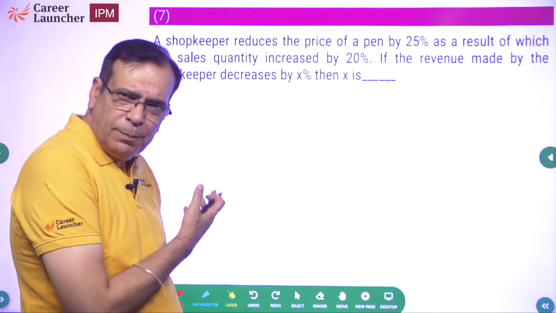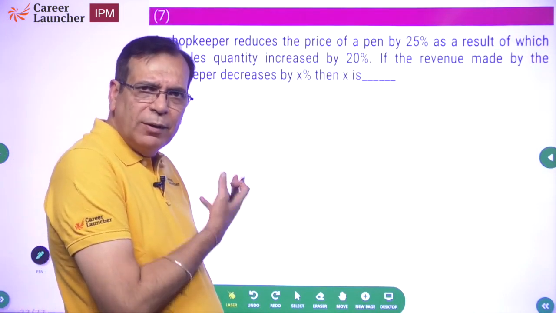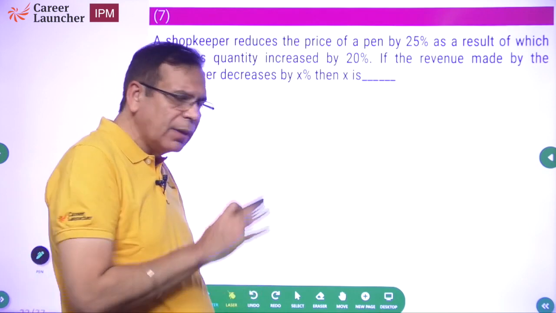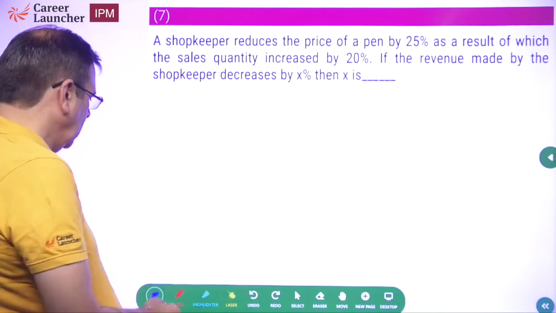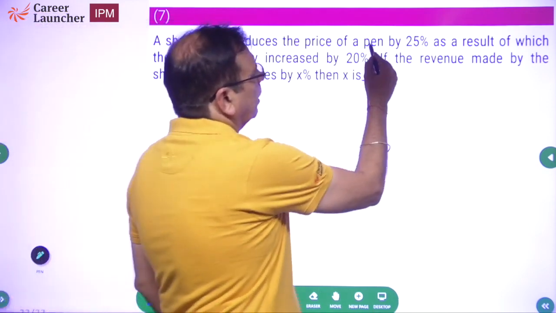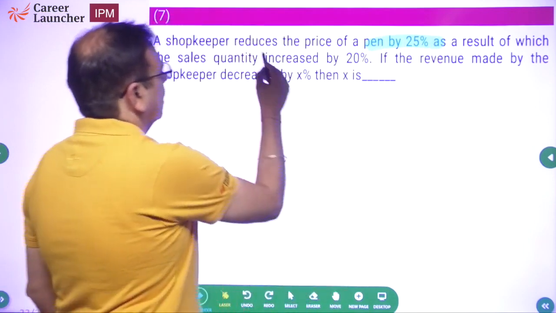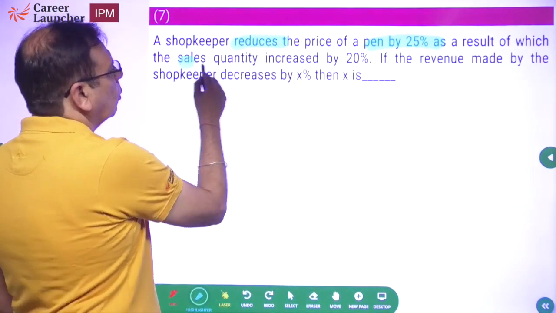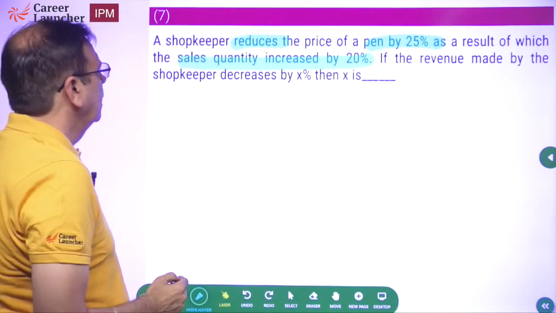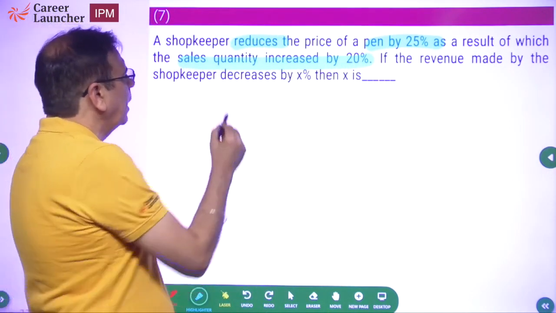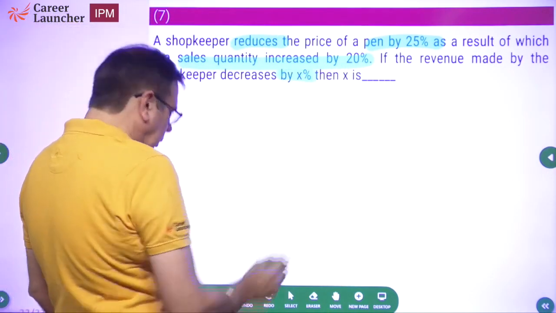Percentages, something that we are comfortable with. We can solve this question, not 11th, 12th, simple question. Let's look at the question. A shopkeeper reduces the price of pen by 25%. As a result, the sales quantity increased by 20%. If the revenue made by the shopkeeper decreases by X%, what is X?